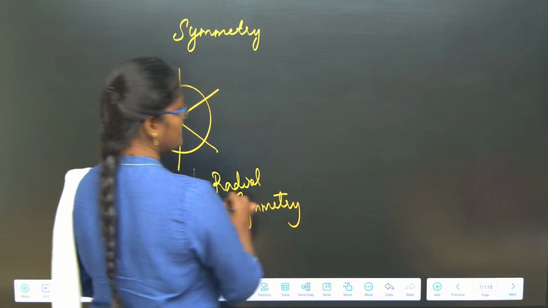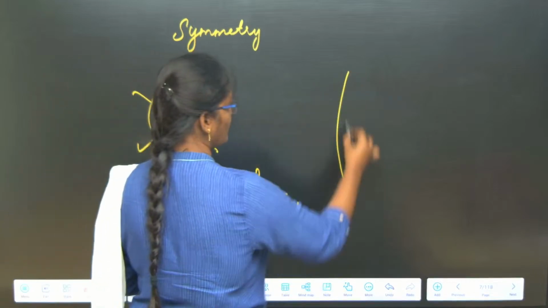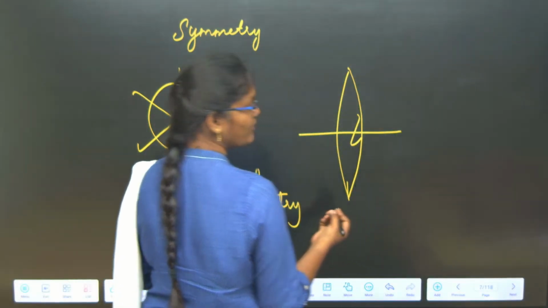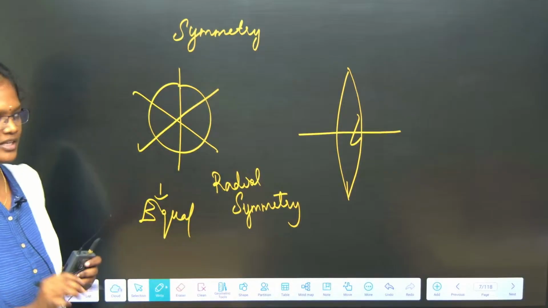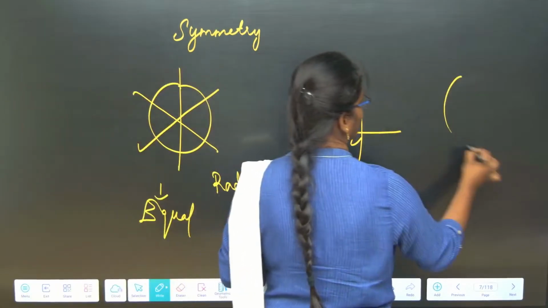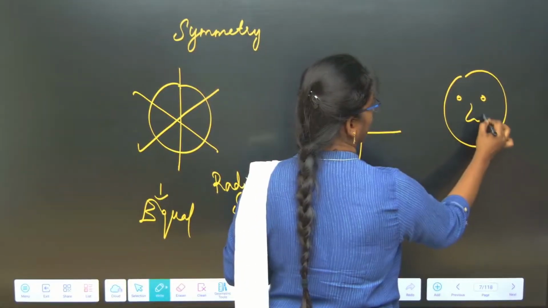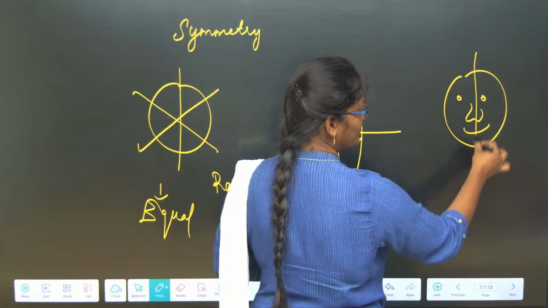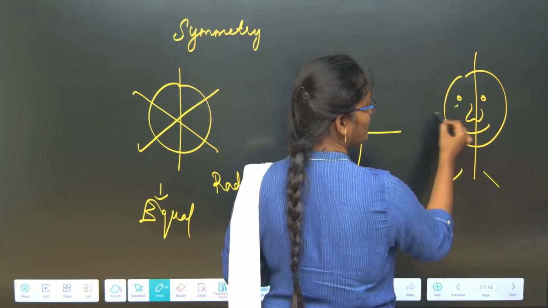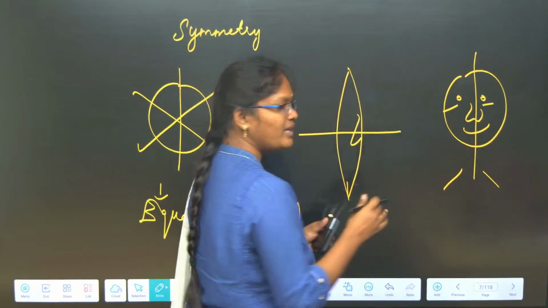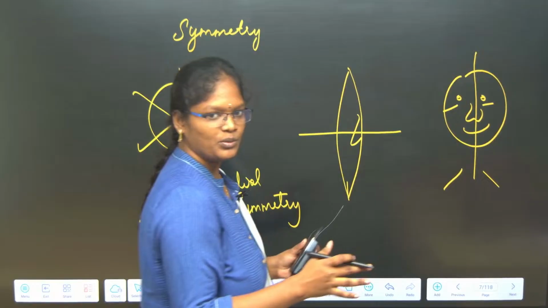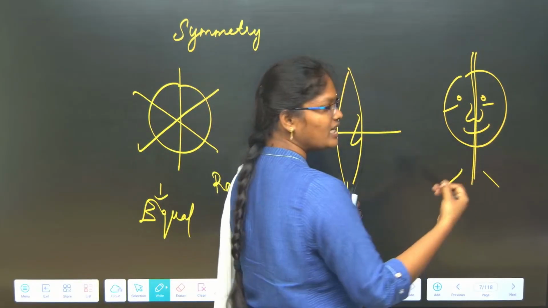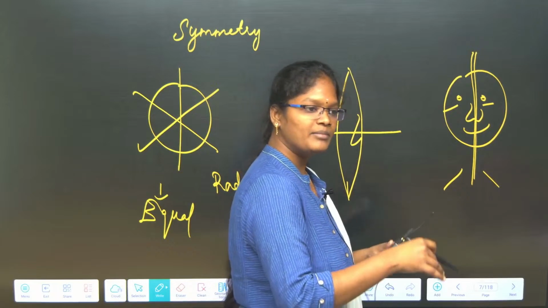So bilateral symmetry means, consider this as an organism, only when we cut at this side, we can come up with 2 morphologically similar halves. For example, see, this is an eye. Consider this as an organism. If we cut at this point, we can come up with one eye here, one eye here. The nose will be equally divided. The mouth is also equally divided. So only when we cut at this particular plane, we can come up with two morphologically similar halves.